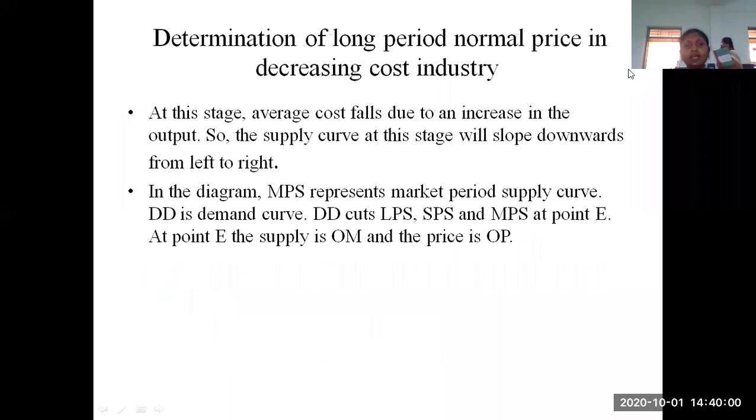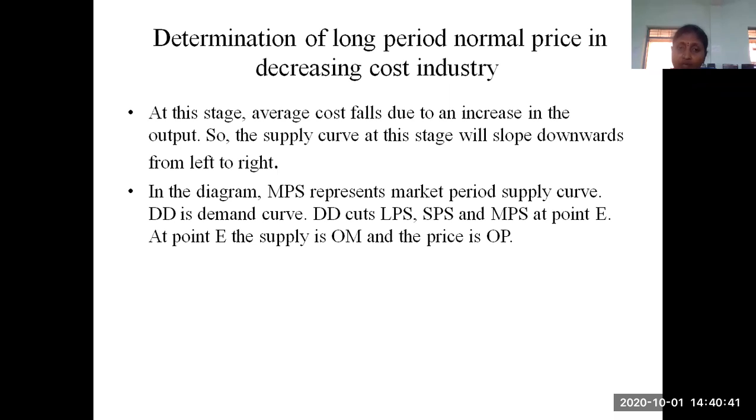Okay. So, determination of the long period normal price in a decreasing cost industry. That means we are reducing the prices of those commodities. When you are considering the case of decreasing cost, average cost falls due to an increase in the output. Suppose if I manufacture 100 products in my company, for manufacturing each product I am incurring 50 rupees cost. Suppose I increase the production by establishing a new firm.